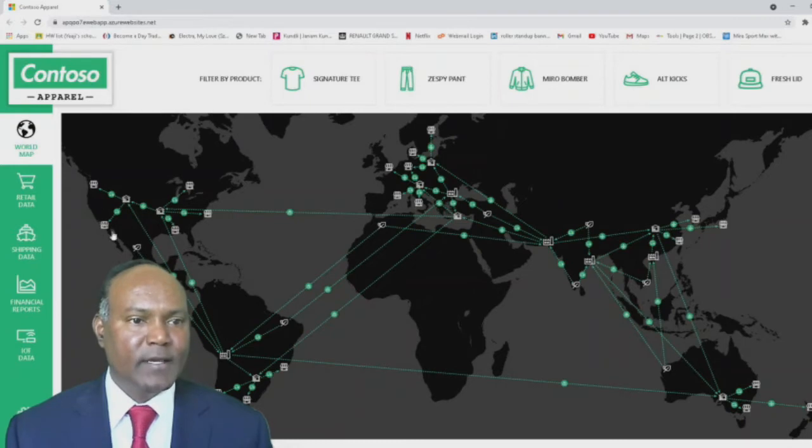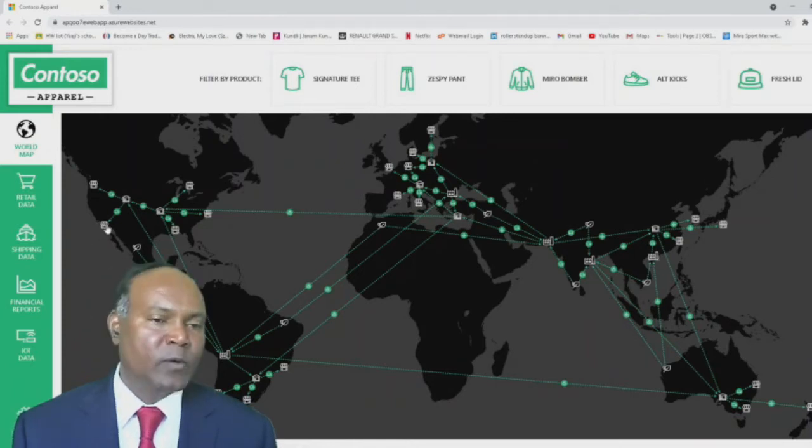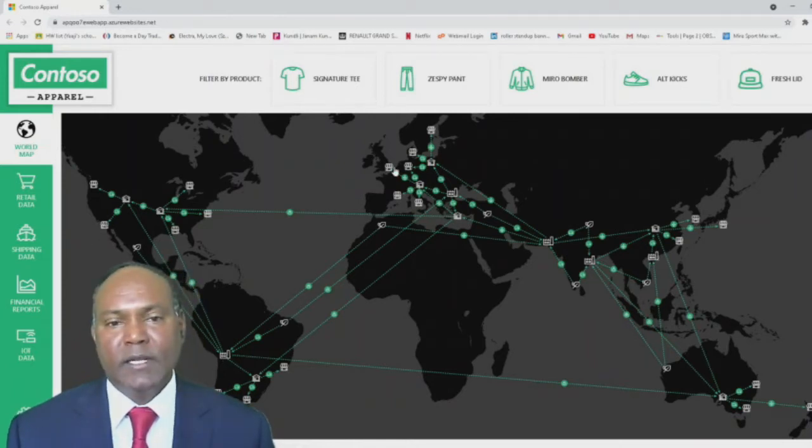So here is the apparel company supply chain. We could see they are spread across the world, and they have factories. This is a factory icon. This is how digital twins represent the icons. This is a factory, these are outlets in California, and this is an outlet in London.